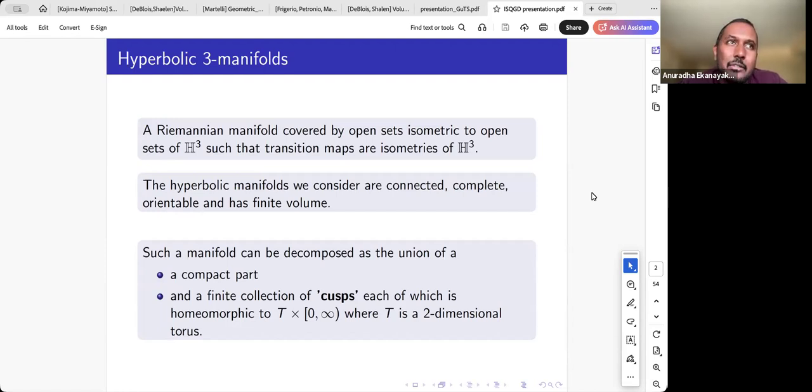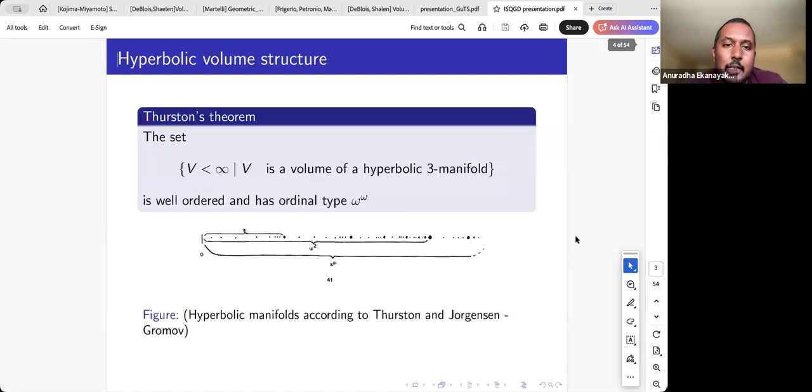And if the manifold does not have a boundary, or even if it has a boundary but it's compact, the things we call cusps in the thin part are going to be homeomorphic to the Euclidean 2-torus times a half open interval. So by cusp, I basically mean the objects that are homeomorphic to the Euclidean 2-torus times a half open interval. Right. So William Thurston is someone who studied the volume structure of these manifolds very extensively.